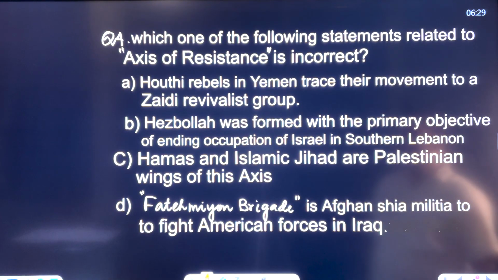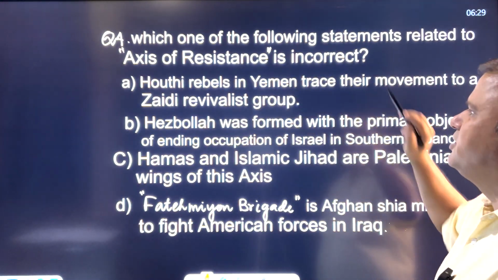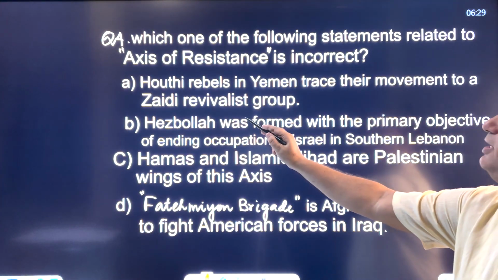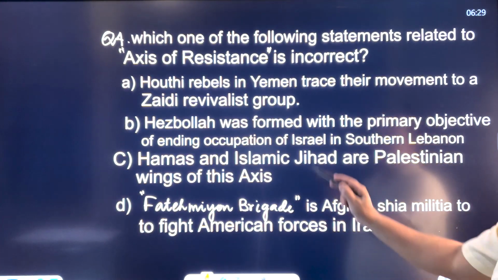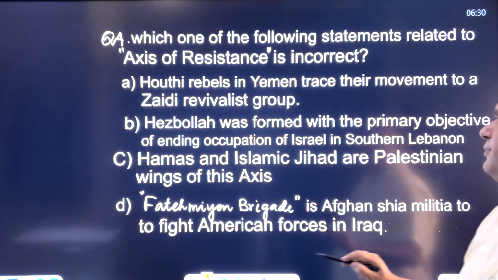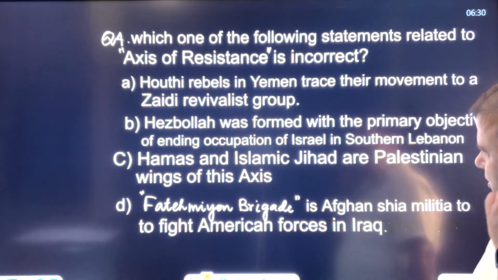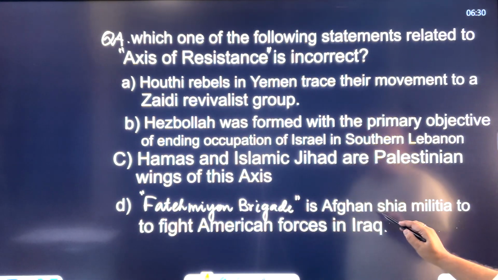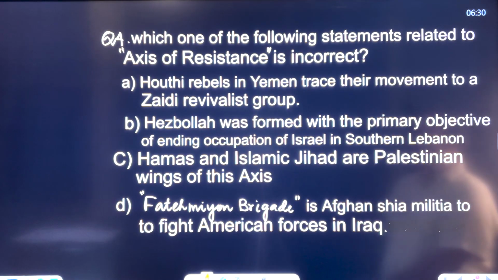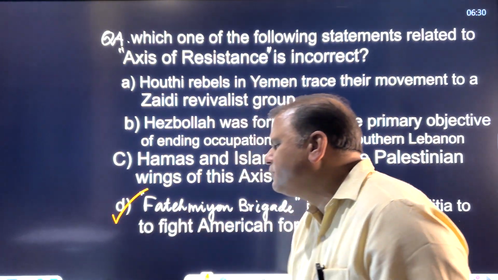Now see the next question. Which one of the following statements related to the axis of resistance is incorrect? Houthi rebels in Yemen trace their movement to a Zaidi revivalist group. Hezbollah was formed with the primary objective of ending the occupation of Israel in South Lebanon. Hamas and Islamic Jihad are Palestinian wings of this axis. And Fatemiyoun Brigade is an Afghan Shia militia to fight American forces in Iraq. Now the correct option is what? This is the correct option.